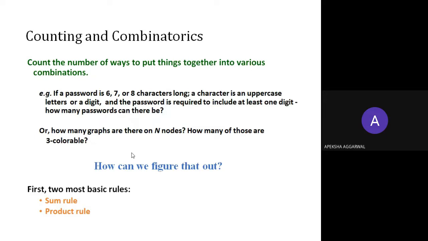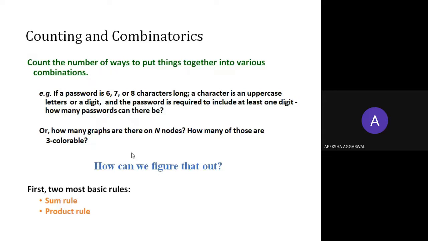First of all, an example is given to you. Count the number of ways to put things together into various combinations. If your password is 6, 7 or 8 characters long, a character is an uppercase letter or a digit, and the password is required to include at least one digit, how many passwords would there be? Similarly, how many graphs are possible for a given number of nodes n? Such problems can be solved using a few rules given in combinatorics.